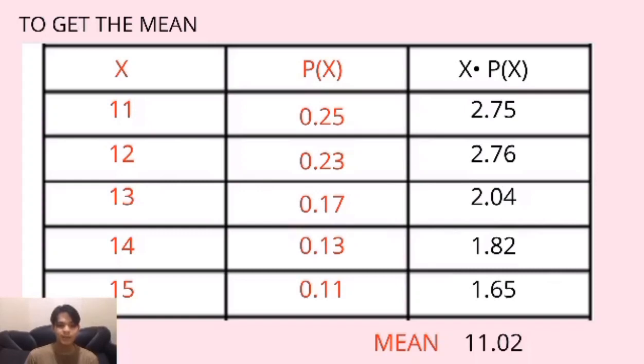The first one, 11 times 0.25, it will give us 2.75. Second one is 12 times 0.23, it will give us 2.76. The next one is 13 times 0.17, it will give us 2.21. The next one is 14 times 0.13, it will give us 1.82. And the last one is 15 times 0.11, it will give us 1.65. Then after that, we add all the results in the column of x times p of x, and it will give us the mean, which is 11.02.